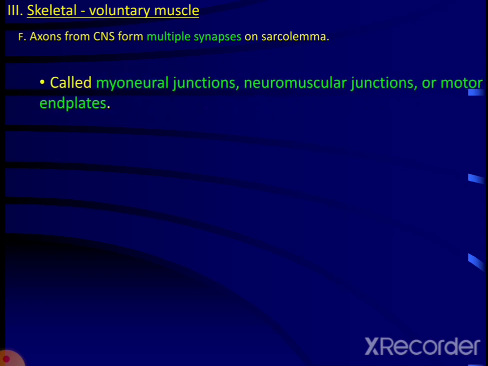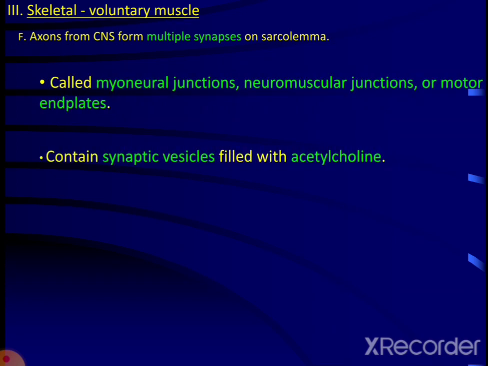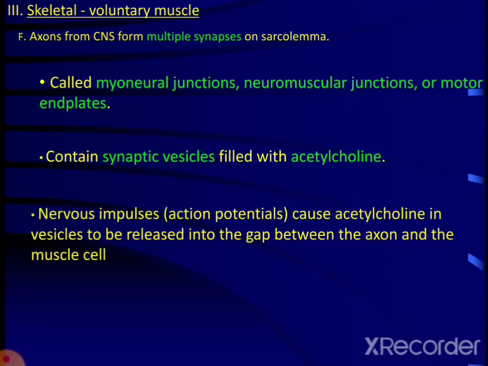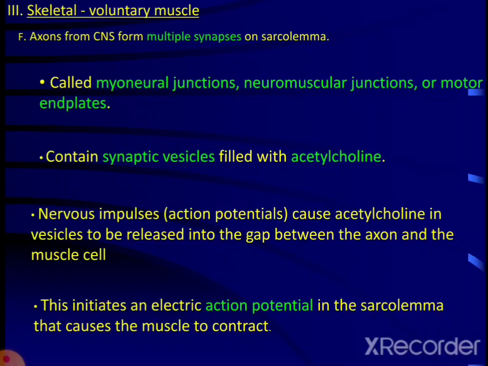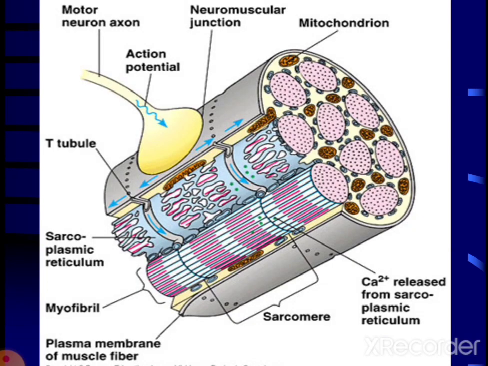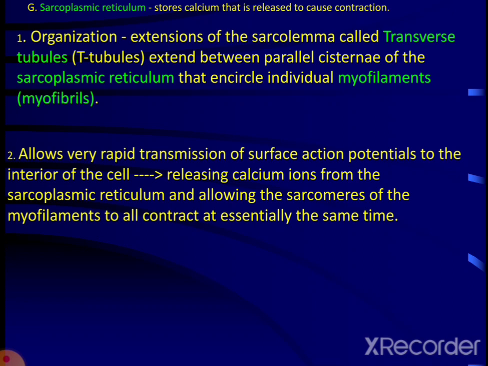Skeletal muscles are voluntary. Their axons from the CNS form multiple synapses on the sarcolemma called myoneural junctions, neuromuscular junctions or motor end plates. It contains synaptic vesicles filled with acetylcholine, and the nerve impulses, that is action potentials, cause acetylcholine in the vesicles to be released into the gap between the axon and the muscle cell. This initiates an electric action potential in the sarcolemma that causes the muscle to contract. The sarcoplasmic reticulum stores the calcium that is released to cause contraction.